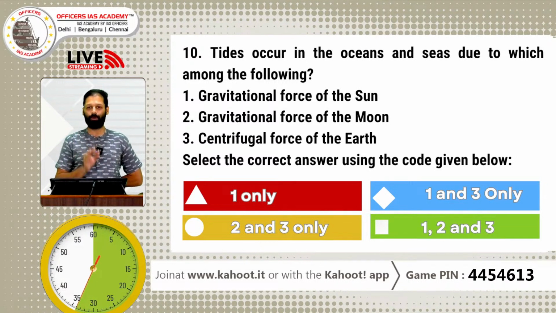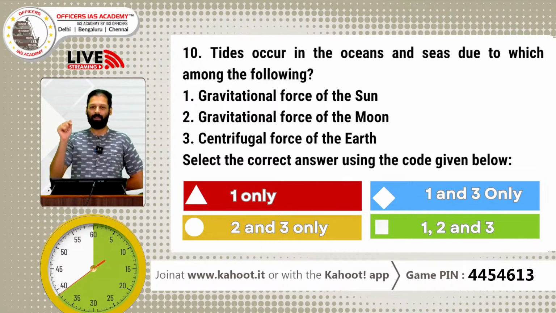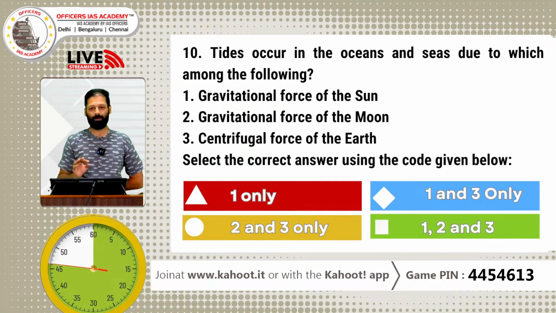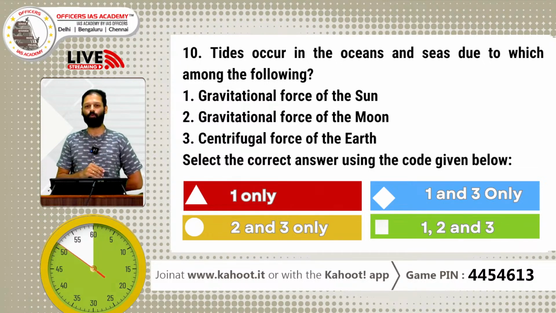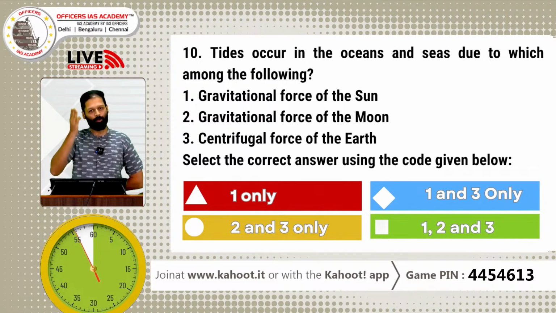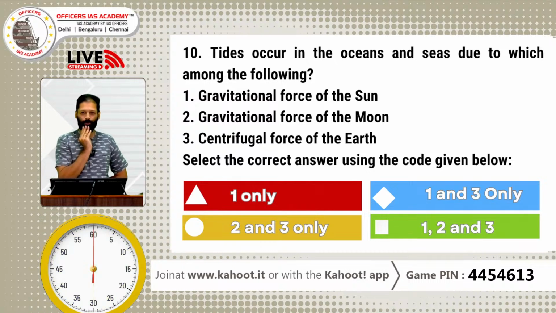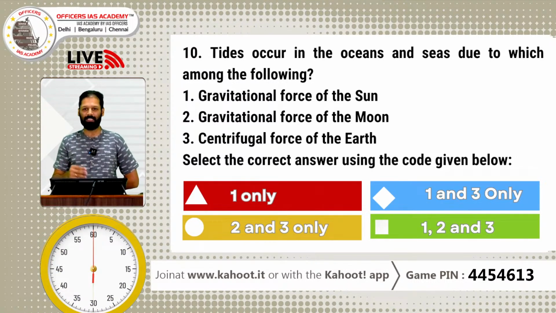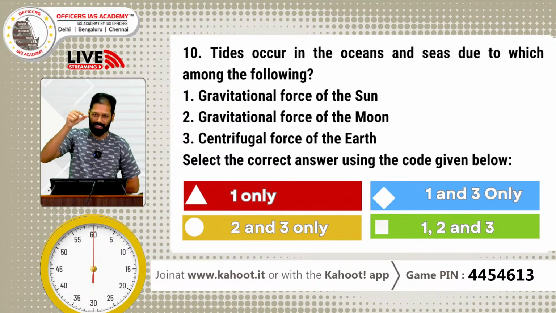Right. Let me give you an analogy, how to answer questions such as these in the examination paper. Due to which of the following reasons have you come to take this quiz? If I ask you a question and give you 3 options, right, which are germane to who you are or relevant to what you are doing, will you not be able to say that all of this in one way or the other, at least 1%, one of them will influence? So it is not in the options, it is not in the content of the question, it is in the way in which UPSC gives the question.